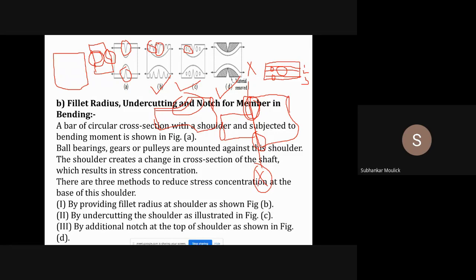So better I drive my vehicle in this turning part at say 30 kilometers per hour, then the chances of an accident will be less. In mechanical terms, stress concentration will be considerably low by giving this fillet. Your stress will be evenly distributed in the entire cross section of this fillet.